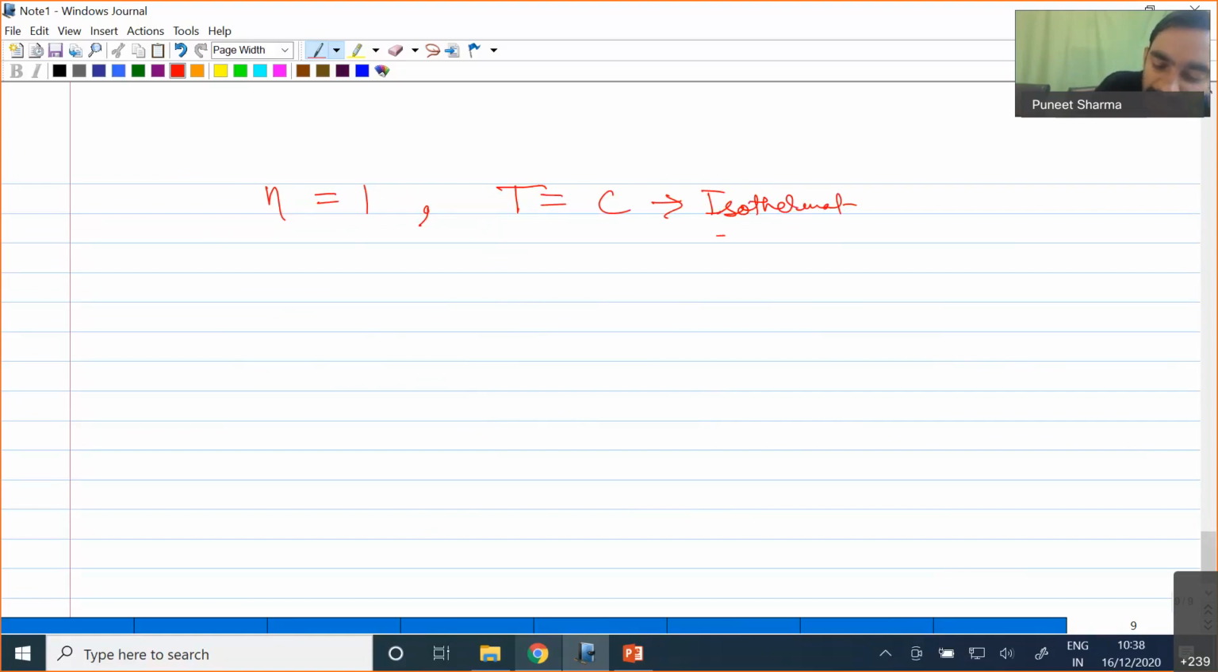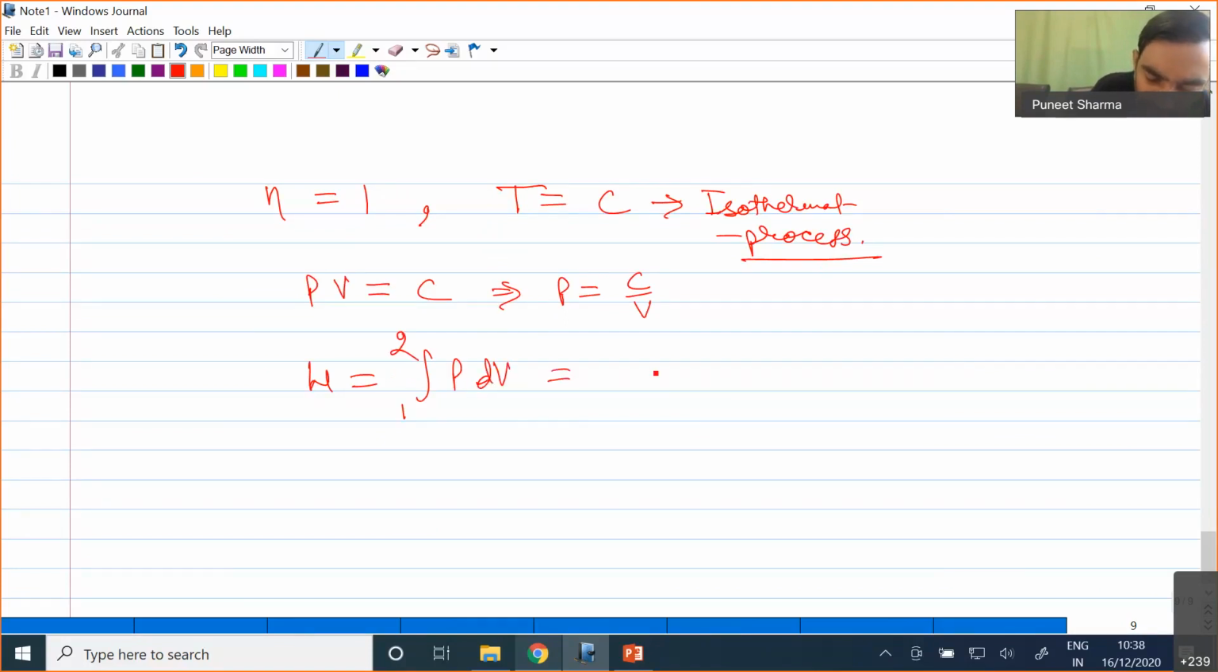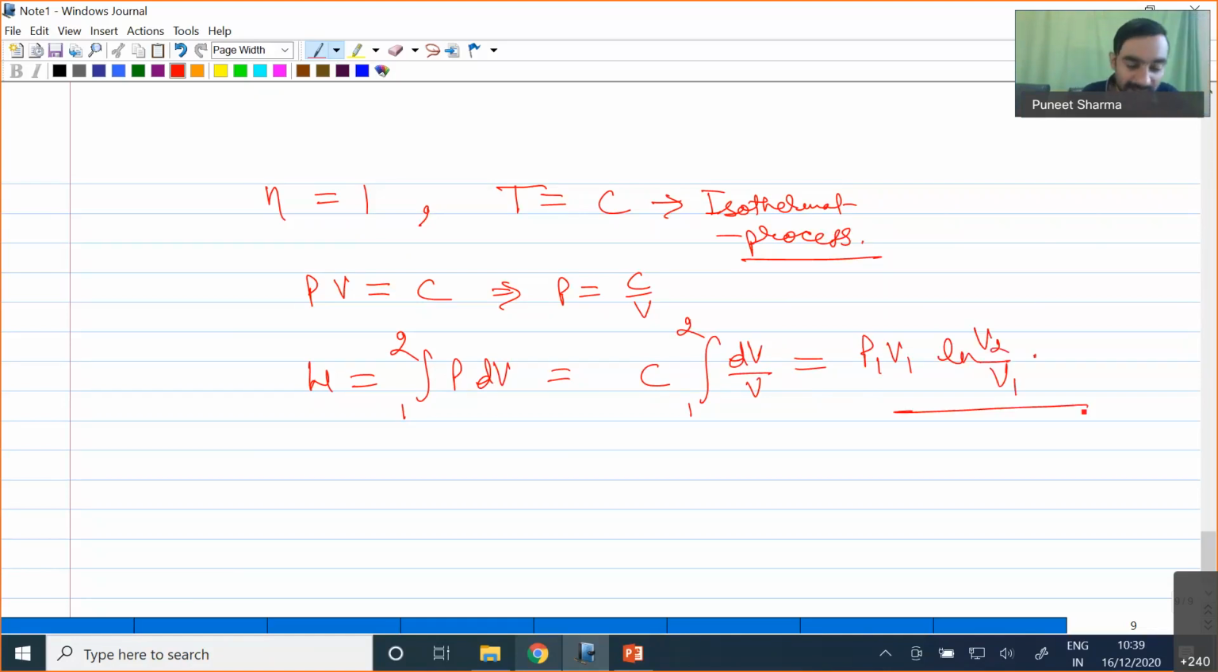So a process for which temperature is constant is called an isothermal process. And what will be happening over here? PV equal to constant, so it means P will be nothing but C by V. So if you try to find out the expression for work, you will find W equal to integration 1 to 2 P dV, where P will be C times dV by V from 1 to 2, and this C I can write as P1 V1 into ln of V2 by V1. So that is the expression of work for an isothermal process.